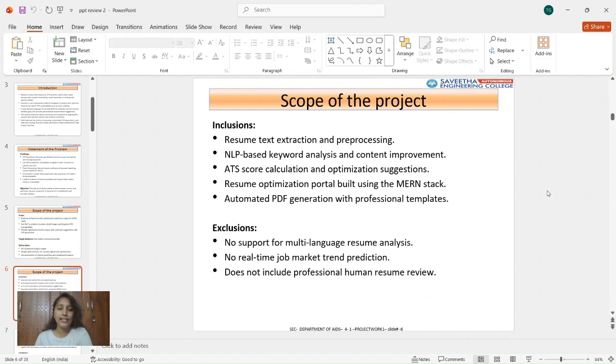This project includes resume text extraction, keyword analysis, ATS score calculation, and PDF generation. It provides an online portal where users can upload the resume and receive the optimized output. However, the system does not support multi language resumes. Real time job market predictions are also recommended.